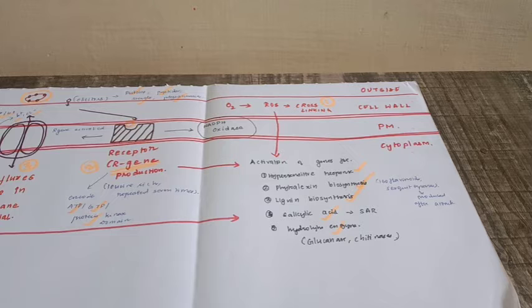Okay, and one of the endogenous signals is salicylic acid. Also, the methyl ester, methyl salicylate, will act as a volatile signal for systemic acquired response in plants. So consider this, friends.